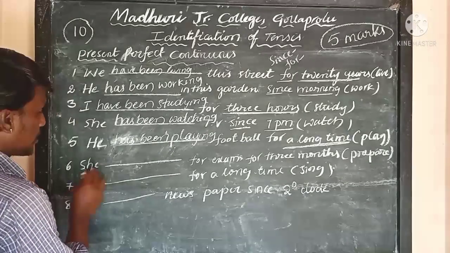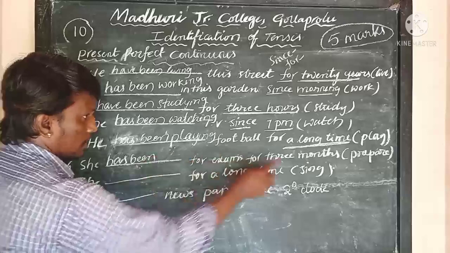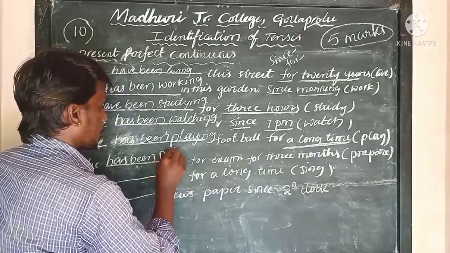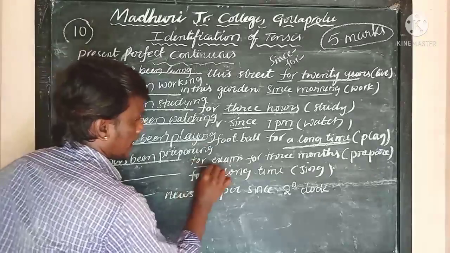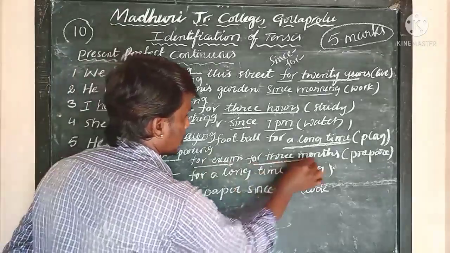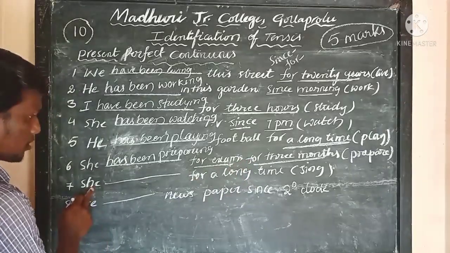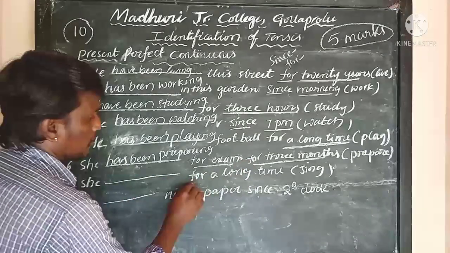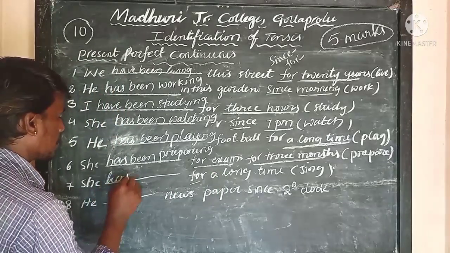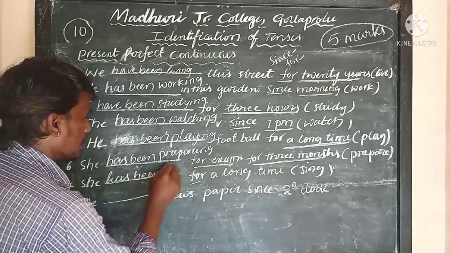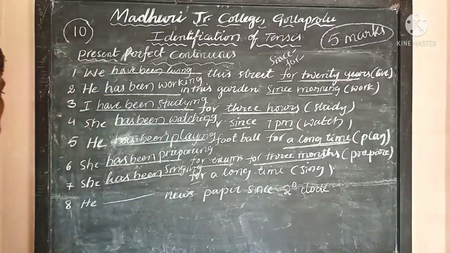And now coming to this, she has been preparing. She has been preparing for exams for 3 months. 3 months is a period of time, so I use "for" here. Now coming to this, "she dash for a long time." For a long time is also a period of time, so she has been singing. She has been singing for a long time.